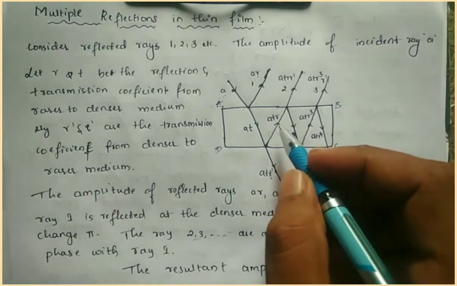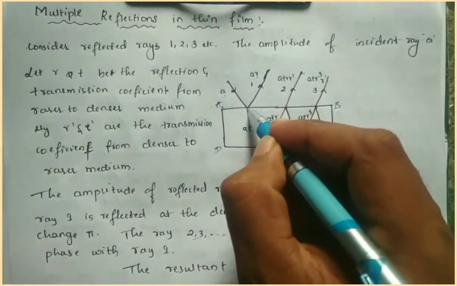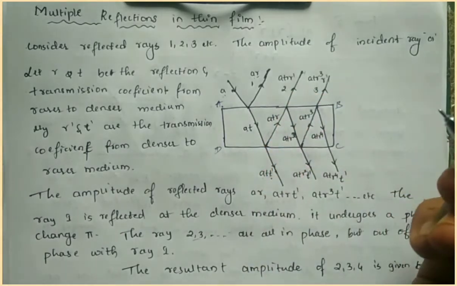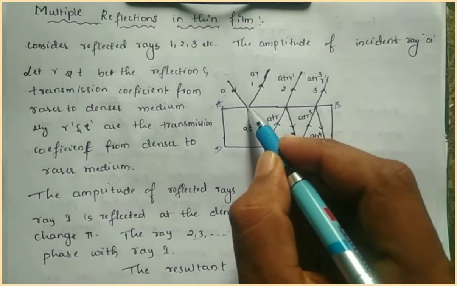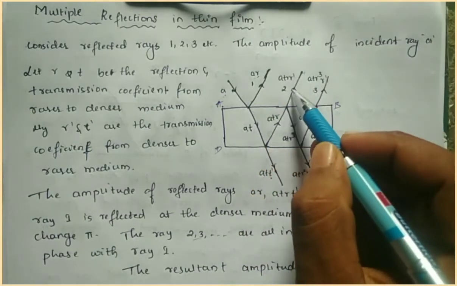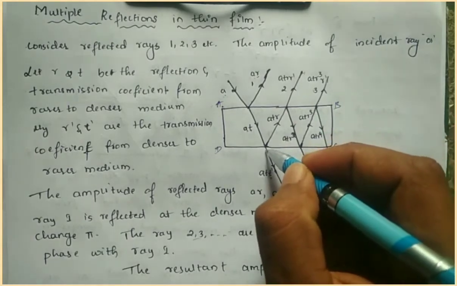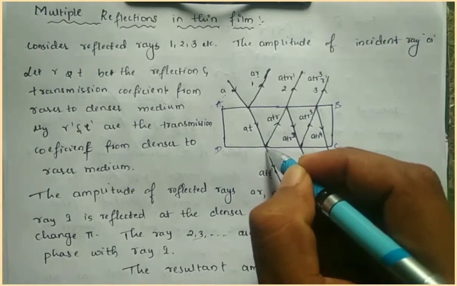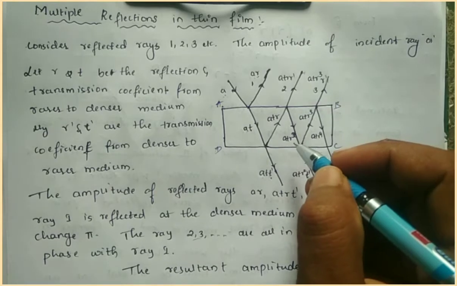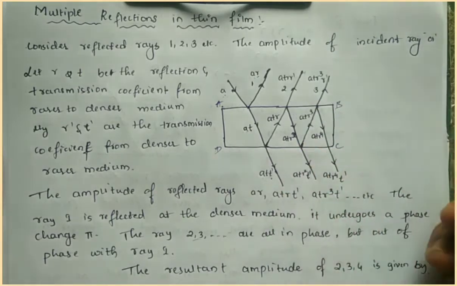The first ray is reflected at the denser media, and it undergoes a phase change. Only the first ray undergoes the phase change. The second, third and fourth rays are reflected from the rarer media, so the reflection takes place from the rarer media and there is no phase difference.